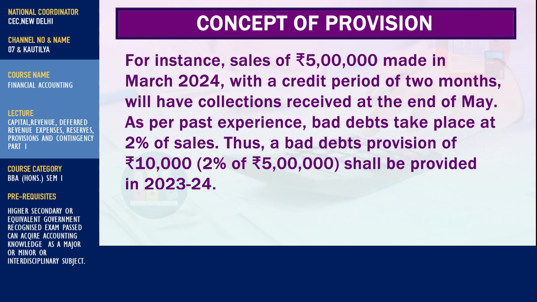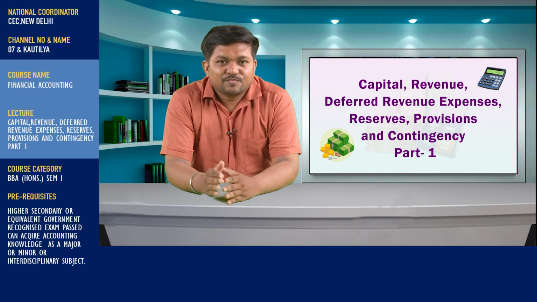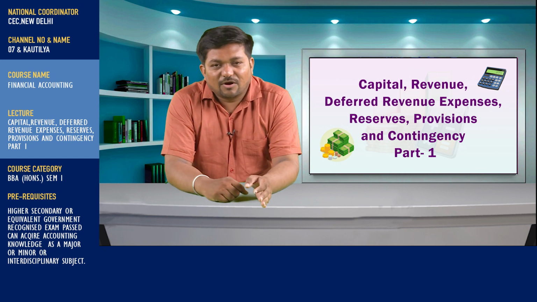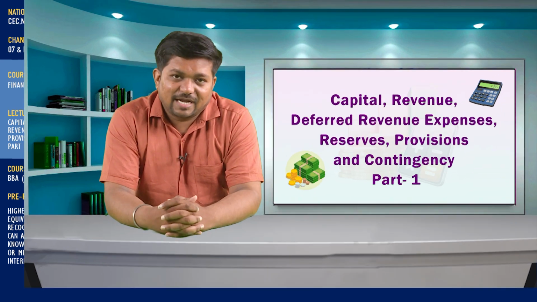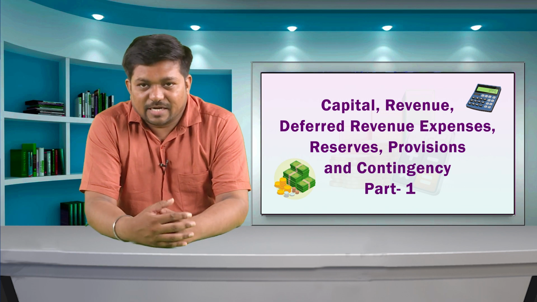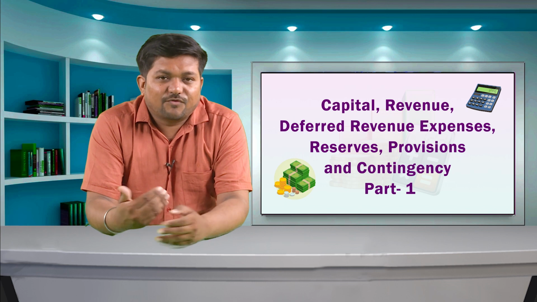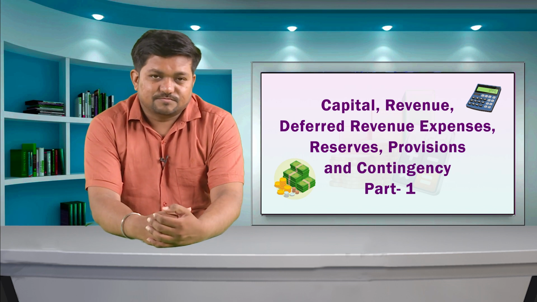Thus, a bad debt provision of rupees 10,000, which is 2% of rupees 5 lakh, shall be provided in 2023-24. If bad debts occur, they will be set off against this provision, and the profit of 2024-25 will not be affected. If no bad debts occur, the amount will be carried forward to the next year.